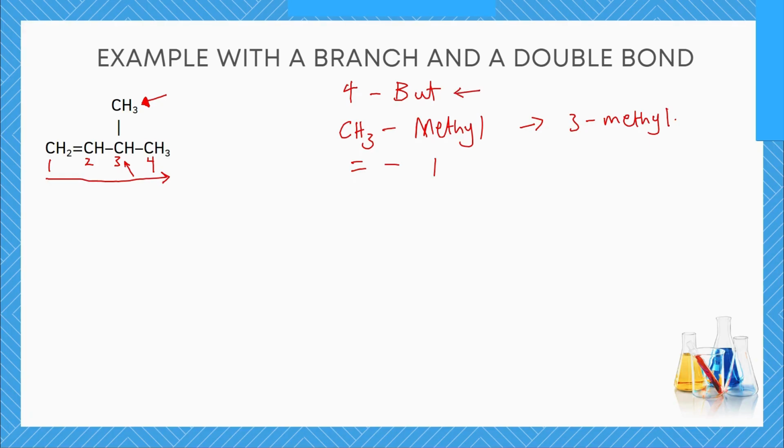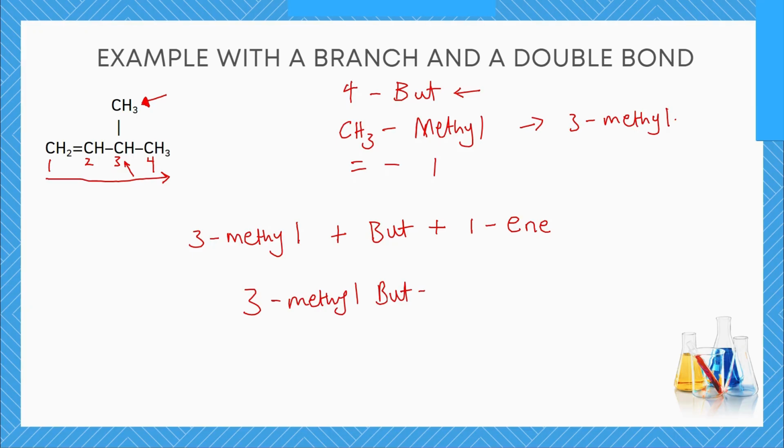So how do we add all of this together? We start by naming the substituent, 3-methyl, plus the parent name, which is BUT, and then plus the position of the double bond, which is on carbon number 1. And then since it's an alkene, we use the suffix ene. So altogether it gives us 3-methyl but 1-ene. I'm sure you can see how that was carried out.